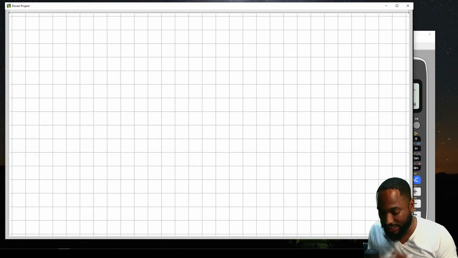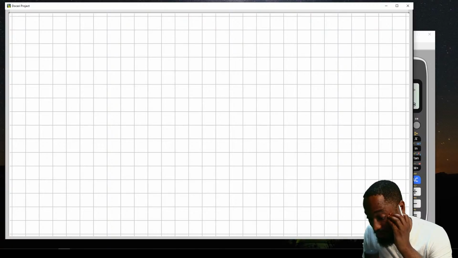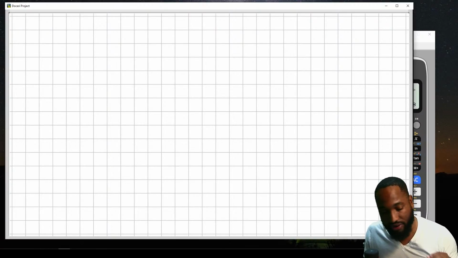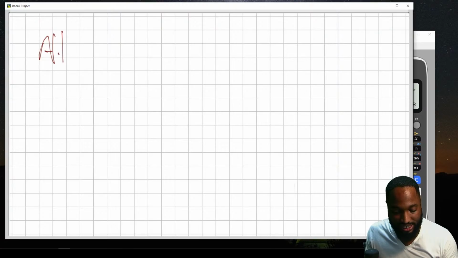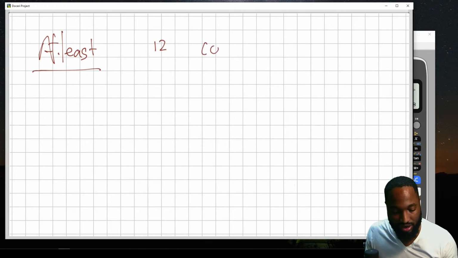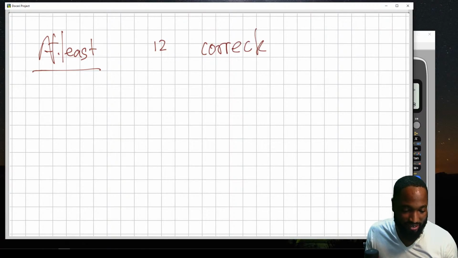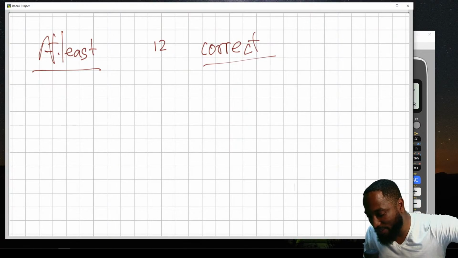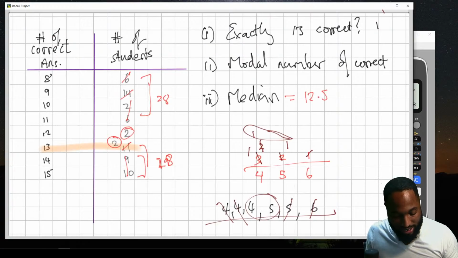The probability that a student chosen at random had at least 12 correct answers. So at least is a very tricky word. Not many people understand this word, at least. At least 12 correct answers. So at least meaning if you have more, we take that in too.